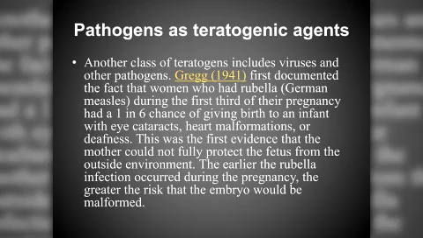Another class of teratogens includes viruses and other pathogens. Gregg in the year 1941 first documented the fact that women who had rubella, German measles, during the first third of their pregnancy had a 1 in 6 chance of giving birth to an infant with eye cataracts, heart malformation, or deafness. This was the first evidence that the mother could not fully protect the fetus from the outside environment. The earlier the rubella infection occurred during the pregnancy, the greater the risk that the embryo would be malformed.